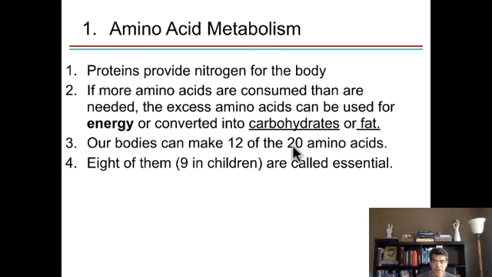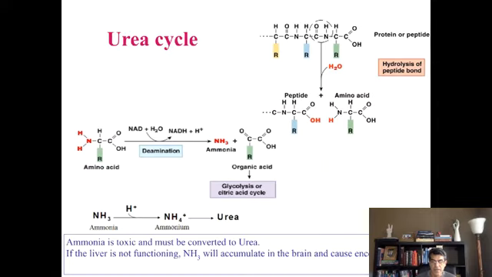In the case of children, there are 11 of them that children can make, and they have to eat 9 of them. So in the case of children, there are 9 essential amino acids. There is a table in your book that shows which one is essential, which one is not. However, we have 8 essential amino acids in adults and 9 essential amino acids in children.